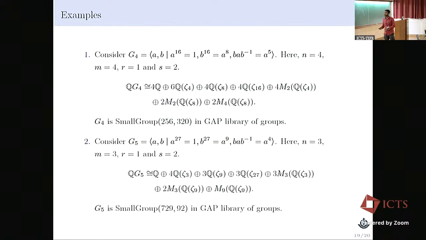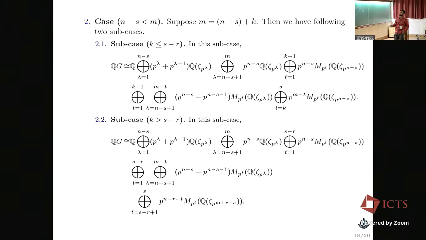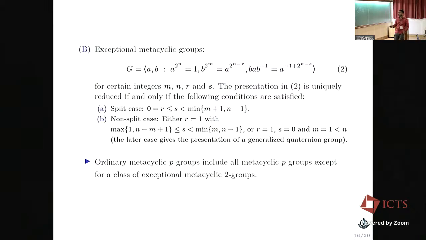This is another example. Still we are remaining with this case: when G is an exceptional metacyclic group, we could not derive any formula to compute the Wedderburn decomposition of QG. And one thing we can also observe, we are working over that.